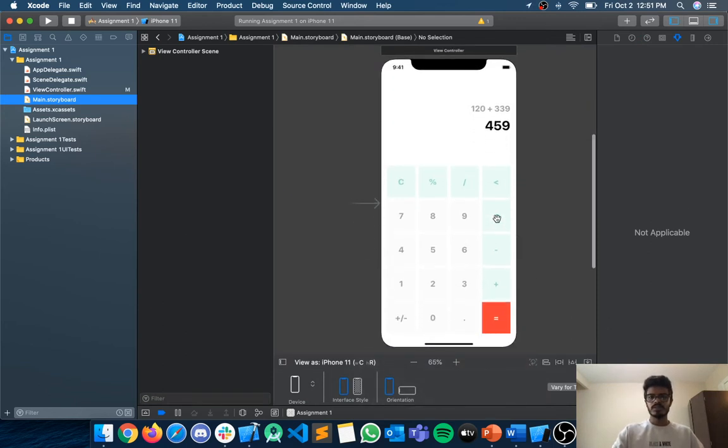Here, initially I put everything using drag and drop. I started with the top result area. I put in the labels and set the color. Then in the bottom area I put one square, not exactly a square button, but a button, and duplicated it four times, and then I embedded them in a stack view.